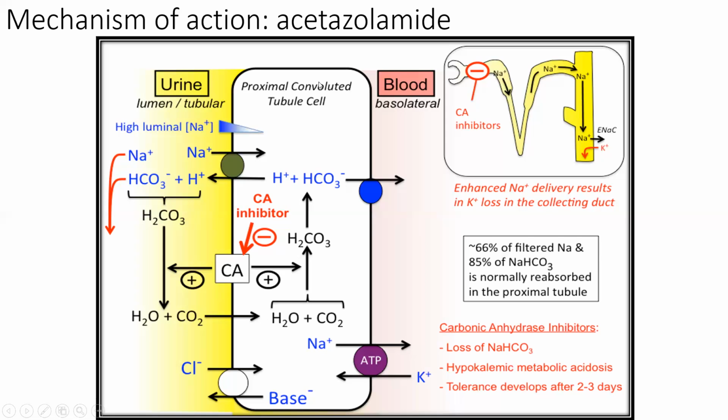The drug is used to block and inactivate carbonic anhydrase, so carbon dioxide is not generated here. Then water and carbon dioxide are not fused together, so the cell cannot generate carbonic acid and cannot dissociate carbonic acid into bicarbonate and proton. So these drugs cause natriuresis, bicarbonate urea, and so diuresis.